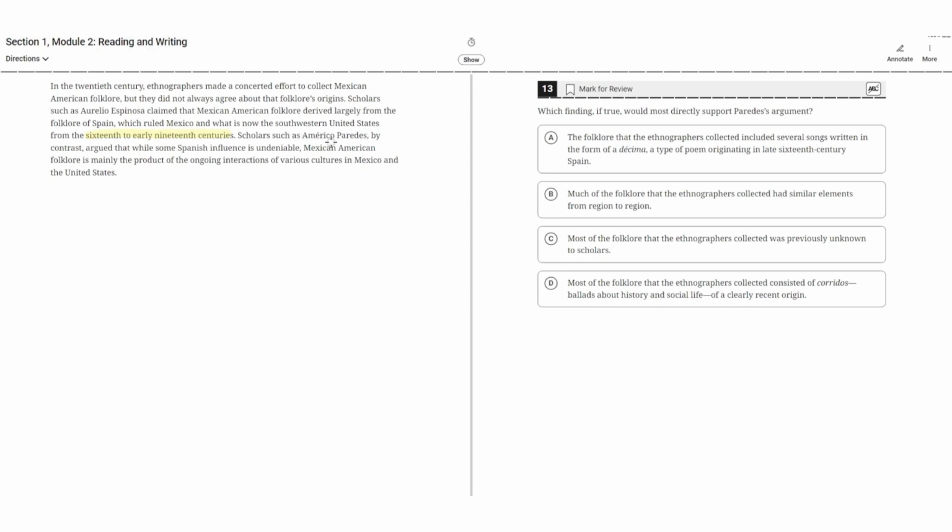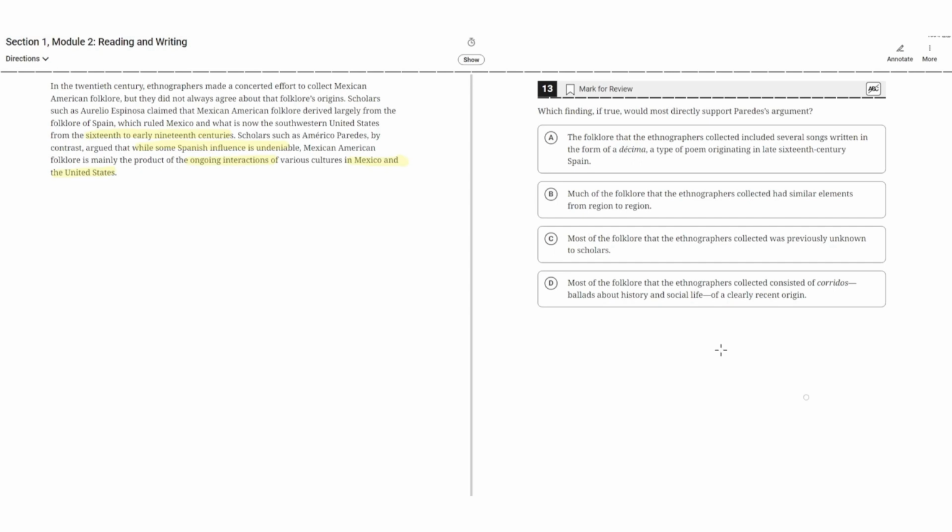Scholars such as Americo Paredes, by contrast, argue that while some Spanish influence is undeniable, Mexican-American folklore is mainly the product of the ongoing interactions of various cultures in Mexico and the United States. So the argument here by Paredes is that although there is some Spanish influence in the folklore, it's mostly because of the interaction between Mexico and the United States.